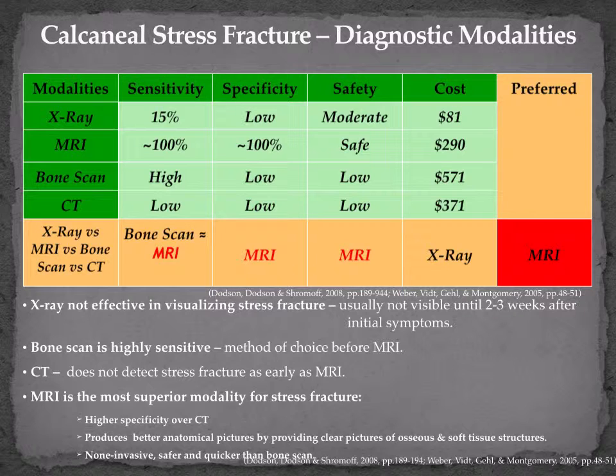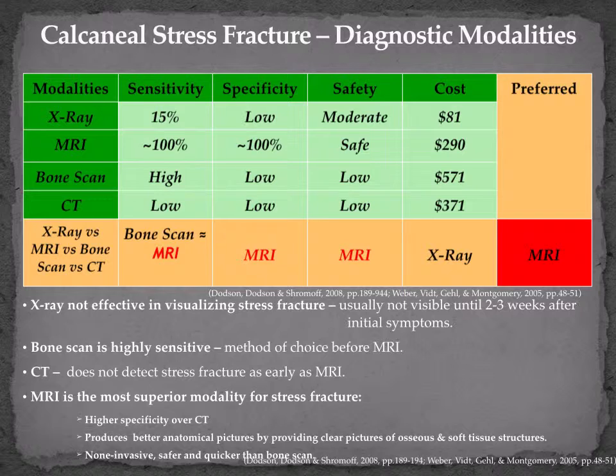MRIs are highly sensitive, approaching 100% sensitivity in detecting calcaneal stress fractures. They are highly specific in detecting periosteal and bone marrow edema associated with stress fractures. However, these signs may be present in other conditions, therefore must be combined with a good patient history to achieve high specificity. Though there is no radiation exposure from an MRI, there is a small possibility of a hypersensitivity reaction to the contrast medium used.